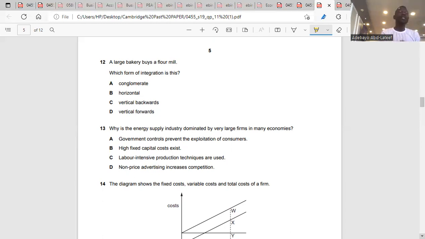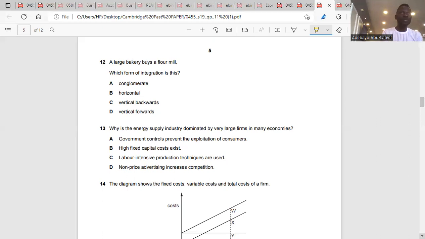I just said it now. I said we have two types of vertical: forward vertical and backward vertical. Let me finish. Forward vertical means a firm in the primary sector buying over a firm in the secondary sector.